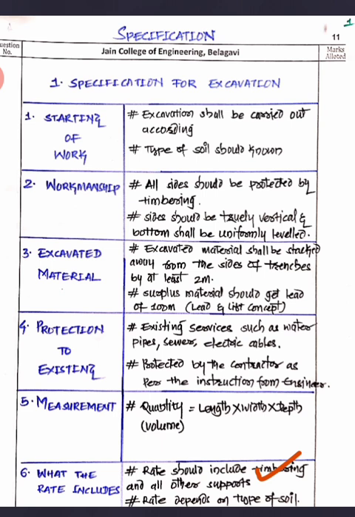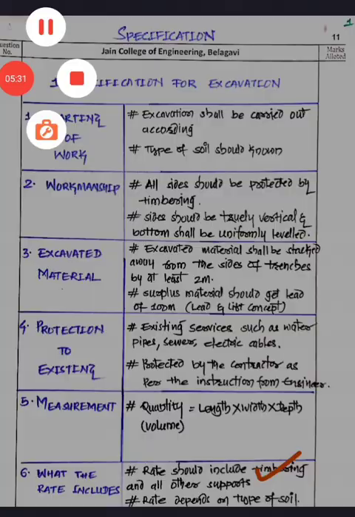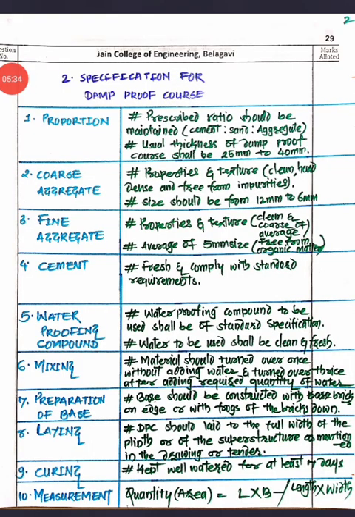Now we'll see the next specification, how we are going to write it down. Yes, my dear friends, the next specification is about the damp proof course, right? Here also I made a sequence. As I said previously also, the same sequence is there in the Rangwala. I can easily go with the Rangwala for this specification. What I advise is that please go with the Rangwala, because he has given a very beautiful way of writing the specification. I just made a frame for that, and whatever site experience I have, I'll be using it here, right? Now see, this is my sequence, and we'll see what will be there in the sequence.